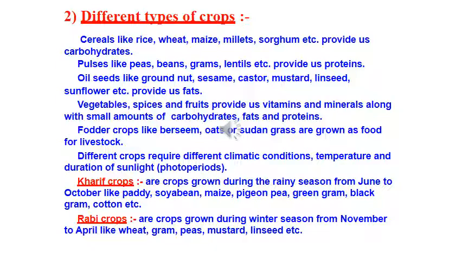Now come to the slide. Different crops require different climatic conditions, temperature and duration of sunlight. Kharif crops are crops grown during the rainy season from June to October, like paddy. Paddy means we are talking about rice, soya bean, maize, pigeon pea, green gram, black gram, cotton. These are the examples. Rabi crops are crops grown during winter season from November to April, like wheat, gram, peas, mustard, linseeds, etc. Remember these examples, remember the differences between these two, right.